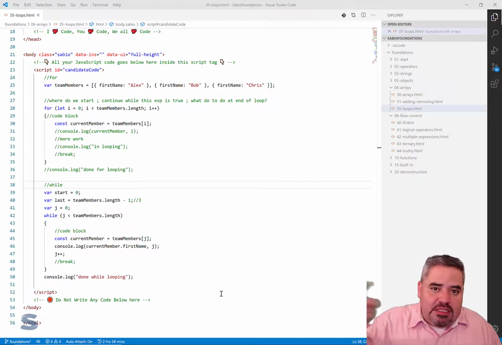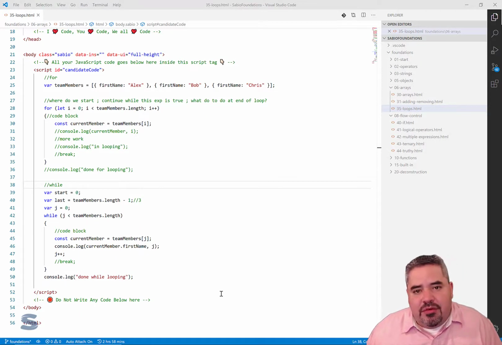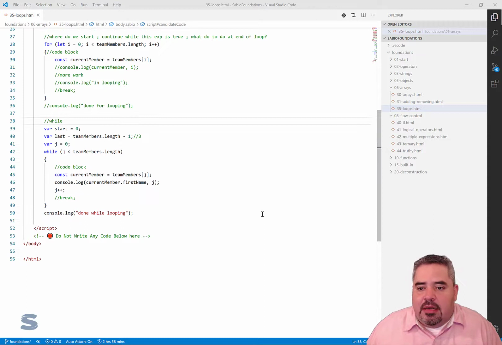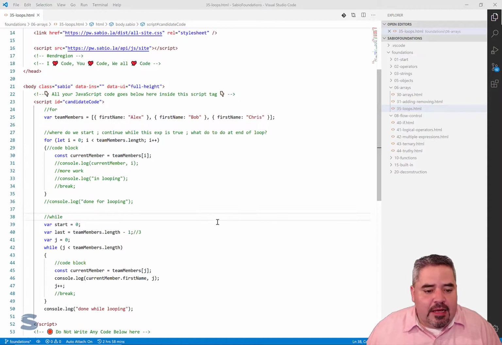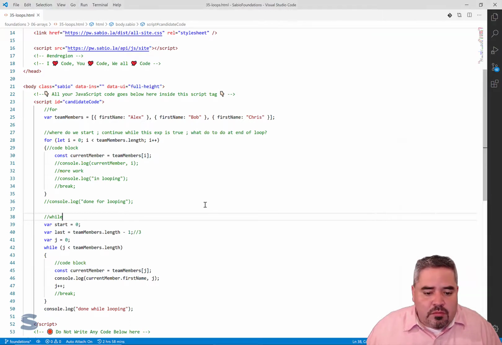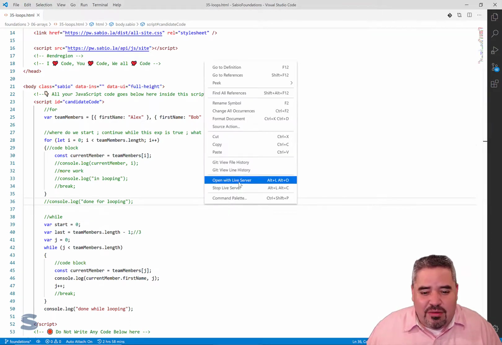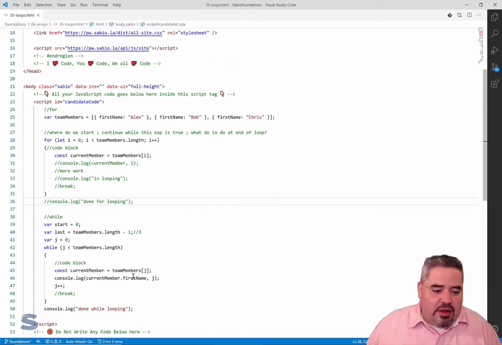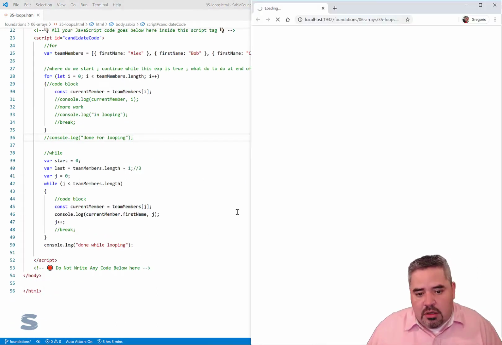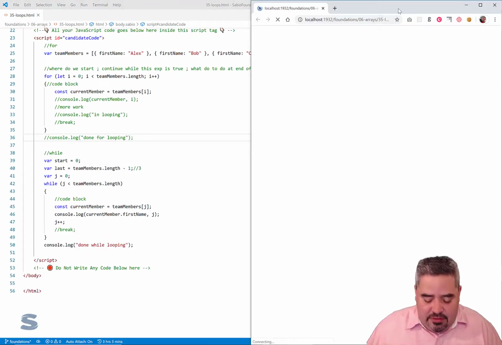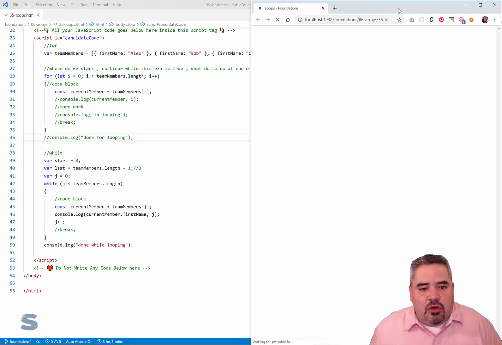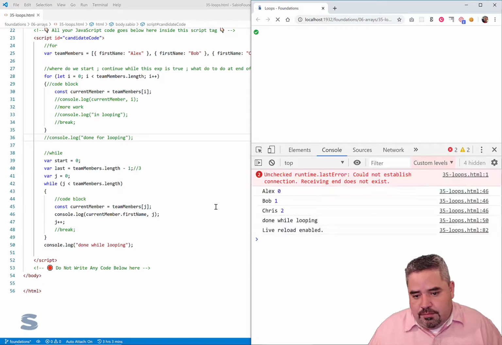We're going to take a quick step back to loops to revisit the break statement now that we have covered if statements. So going back to the 35 loops file in the arrays folder, let me open up that file so we can see where we left that off. And I just want to go back and look at the console logs that we left in this file, so I can show you how we're going to affect loops.